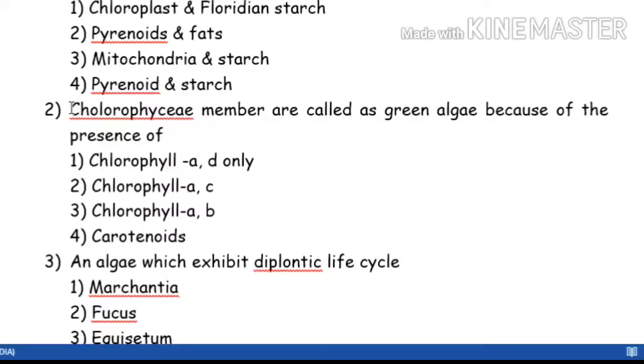Now see the next question. Chlorophyceae members are called grass green. Why do we call them grass green algae, or green algae? Why? Because of the dominance of which pigment do they have?